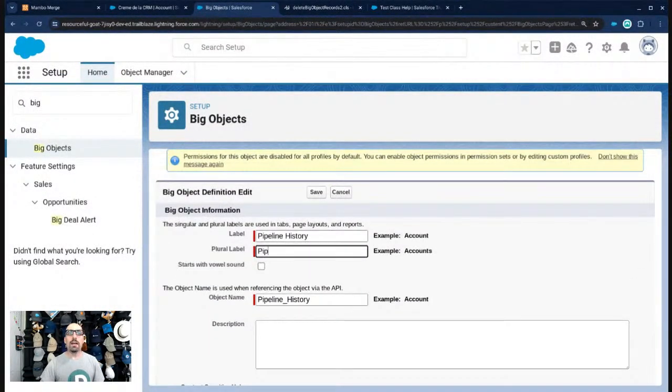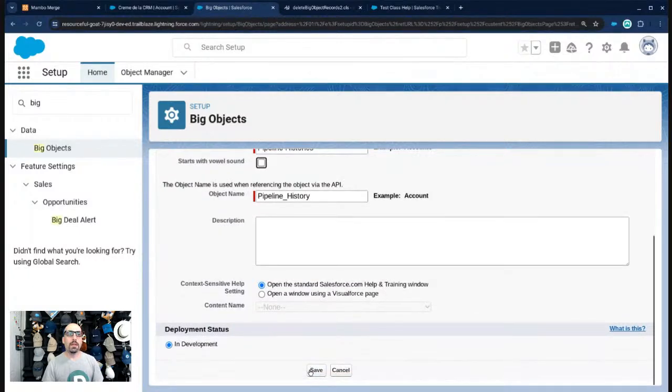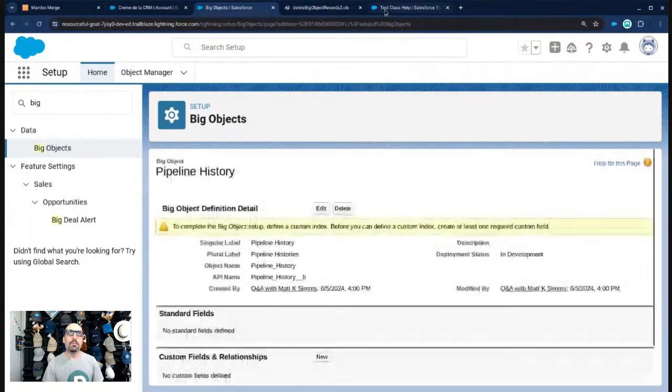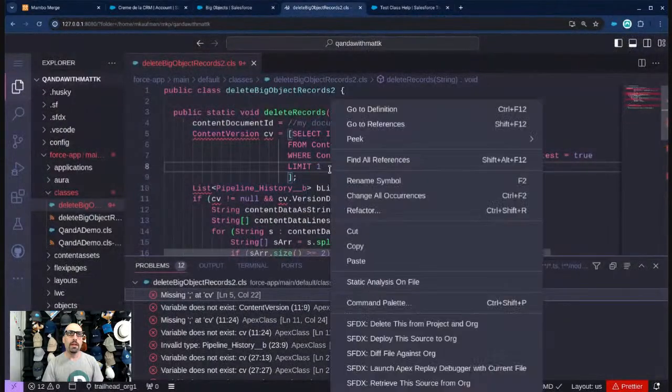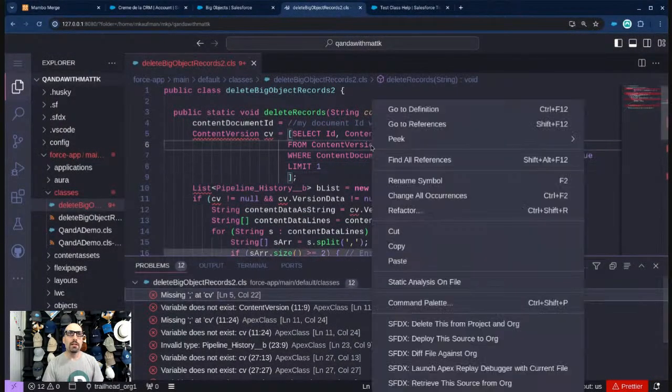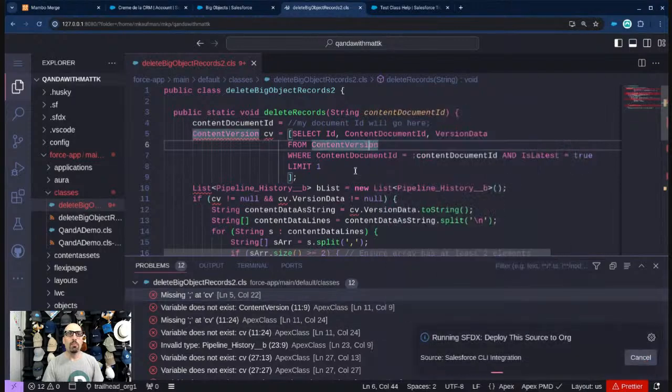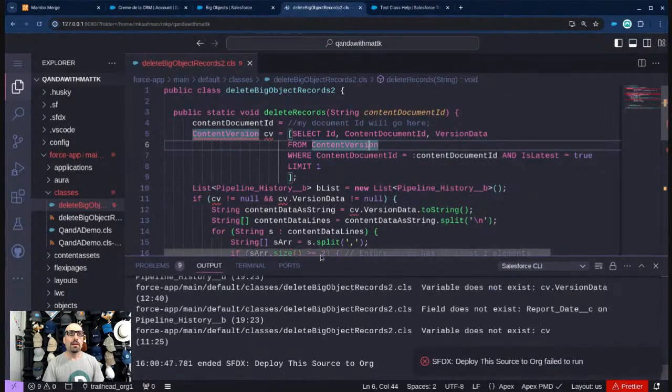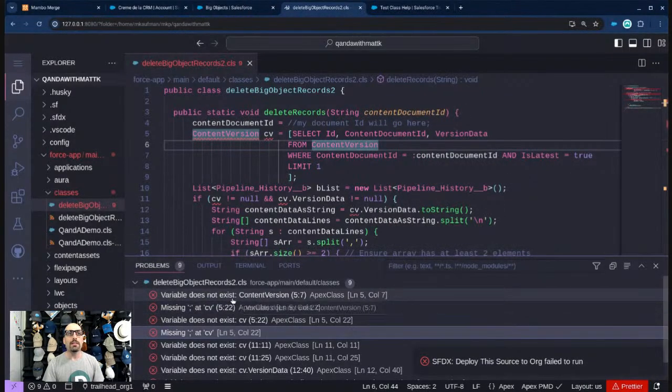Now, this does not need to be perfect. As long as the API name, the object name, matches, we'll be good. Even if the label is a little different, that's okay. And we'll hit save. And then I have to start creating the fields, because if I were to save this now, we'll get a new error, right? So right now we have 12 errors, we can see there. Let's go ahead and deploy this, and we'll have one fewer than 12 at least. How many do we get down to? We got down to 9. That's not bad.